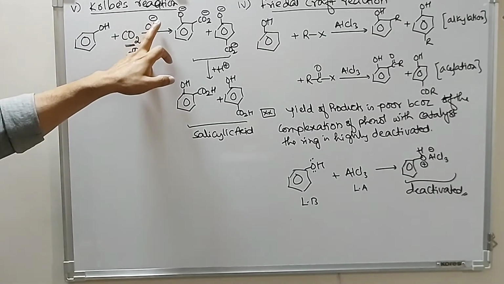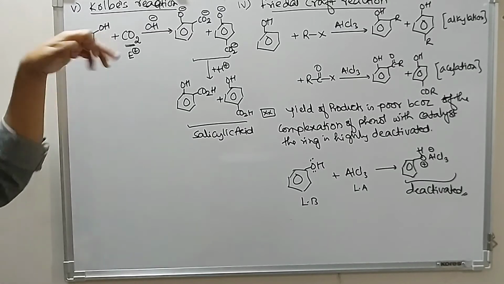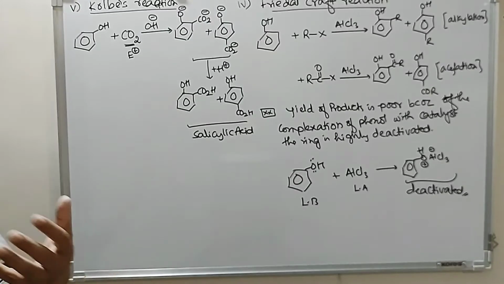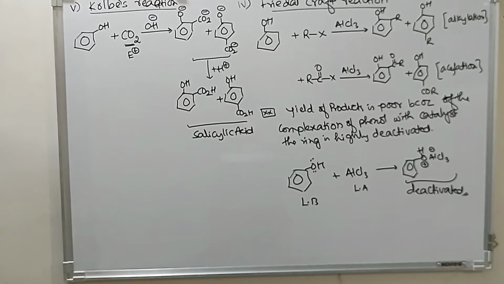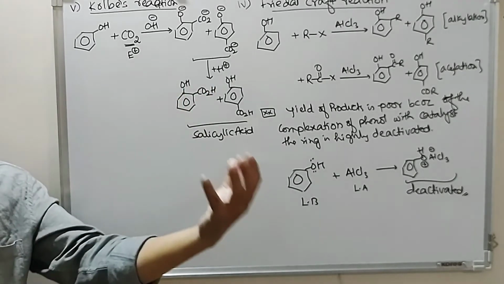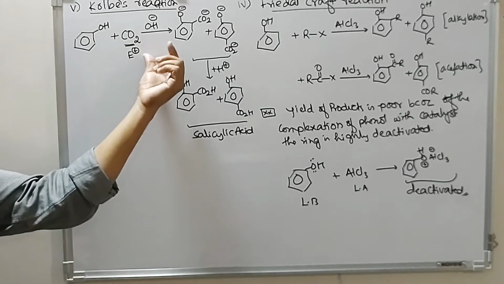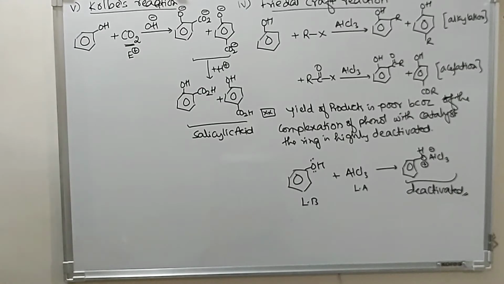Because look at this. The base reacts with the acidic hydrogen and converts it into phenoxide. So phenoxide is a much stronger activating group than the phenol itself. So to increase the activating nature of the phenolic group, we use a basic medium. And this salicylic acid,